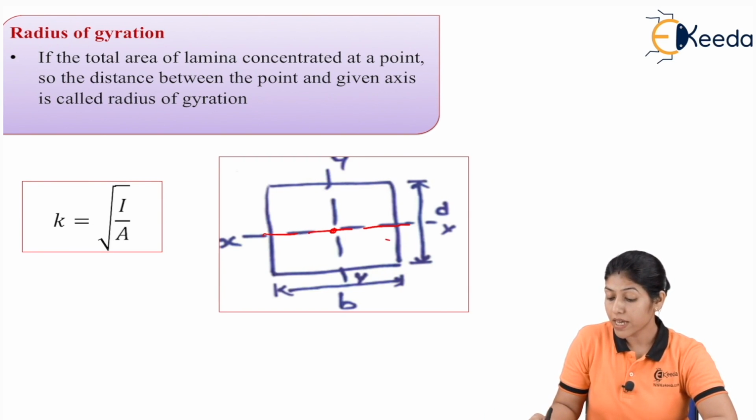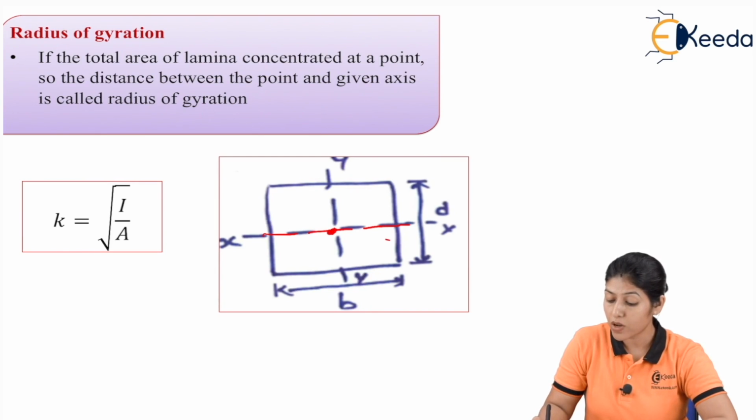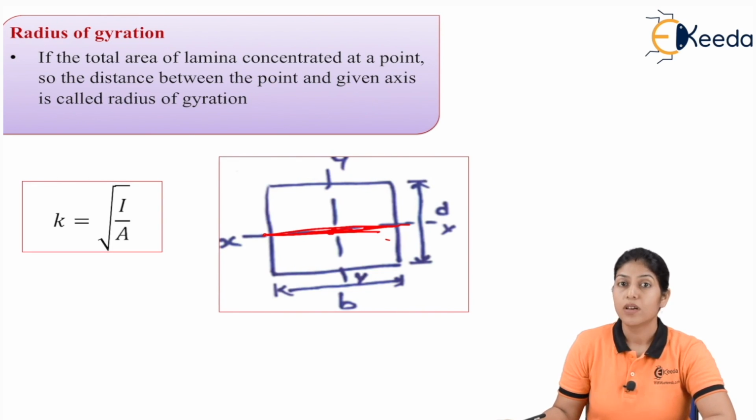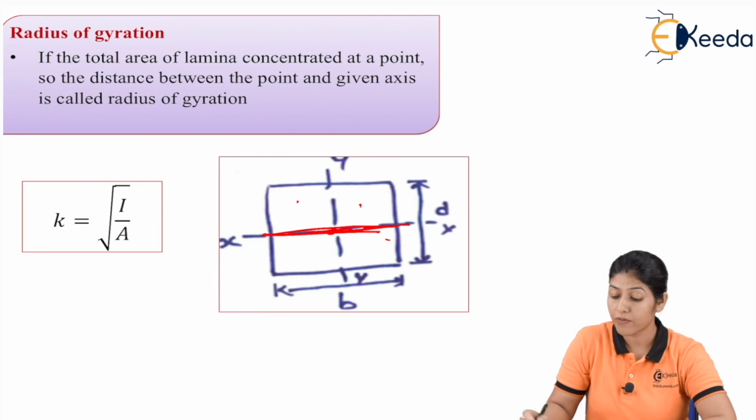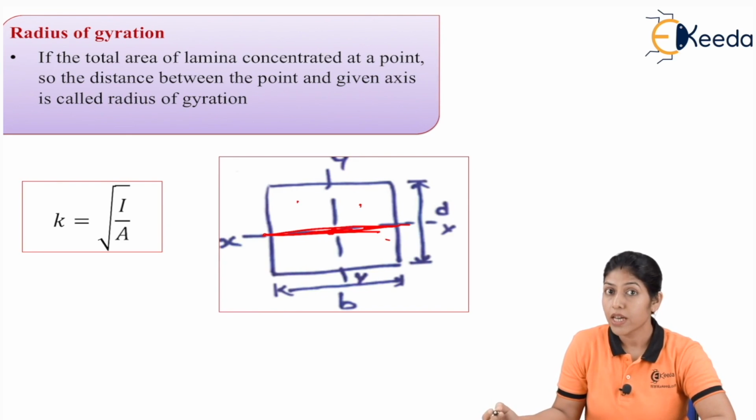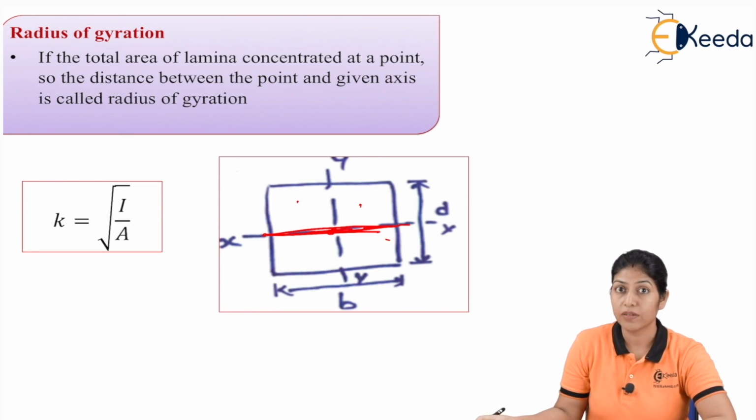This is a symmetrical lamina, so generally the total area will concentrate at this particular point, and if we are taking the x-axis and y-axis, in that condition the value of the radius will be 0. But if we are taking an asymmetrical lamina, the point of concentration will not be in the center. It will be somewhere here, somewhere here. It depends on the area, or on the shape and size of the lamina. For example,